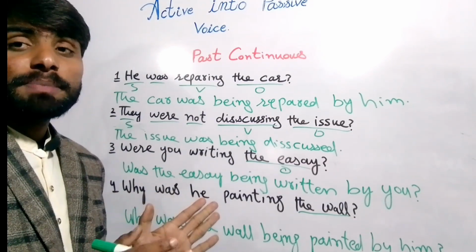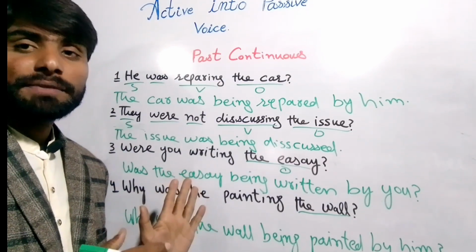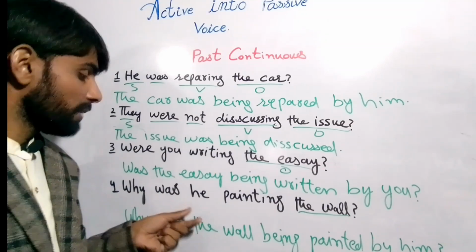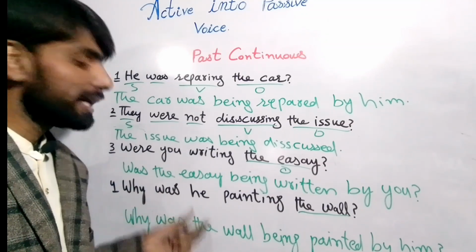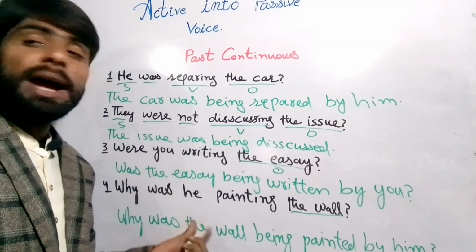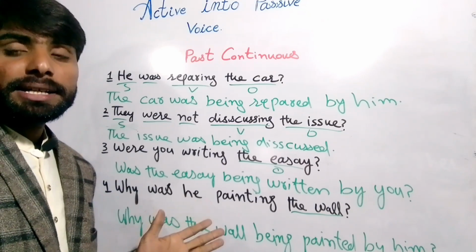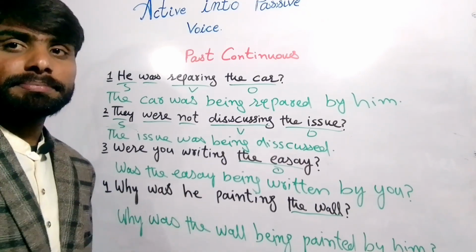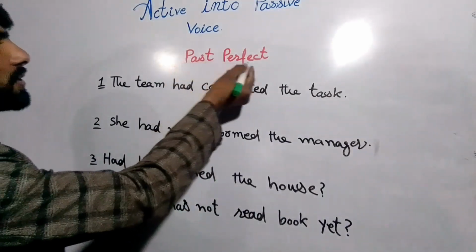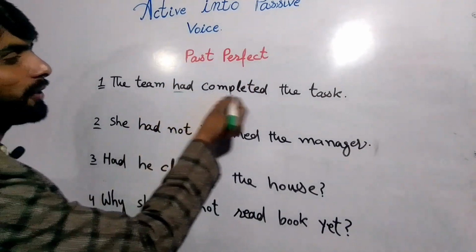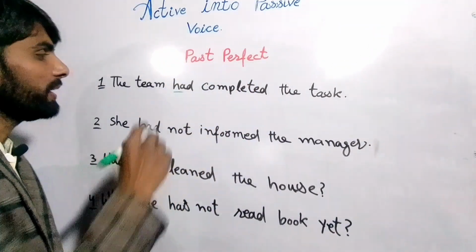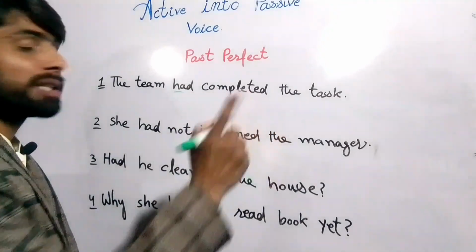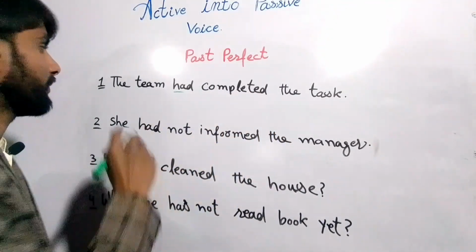So you can also practice these sentences by pausing the video, and then you can write the passive voice of these sentences, and you can check yourself whether you are understanding clearly, right? So let's move on to the next tense. So the next tense is past perfect. After the had we are using the third form, V third, right? So after had, V third is past perfect, right?